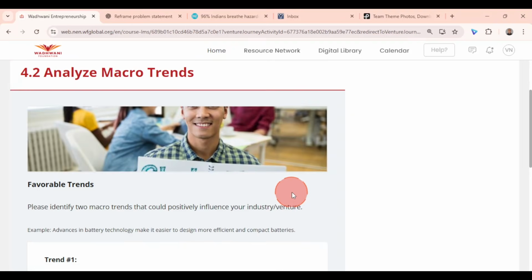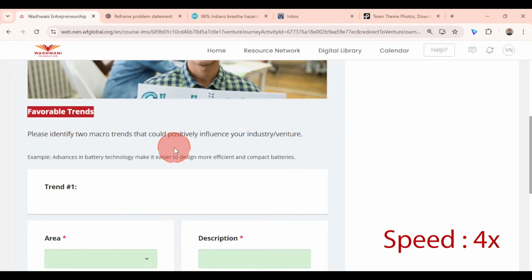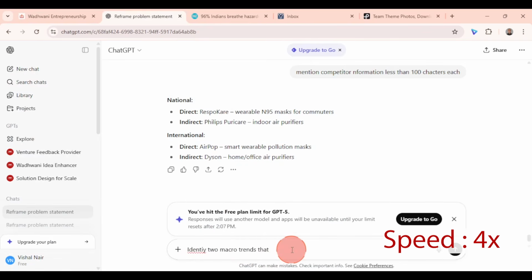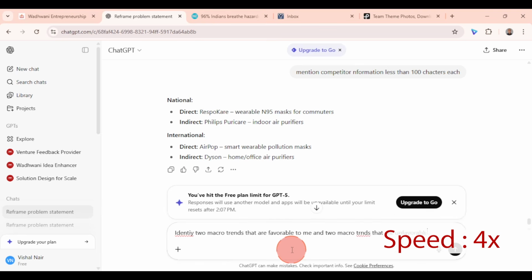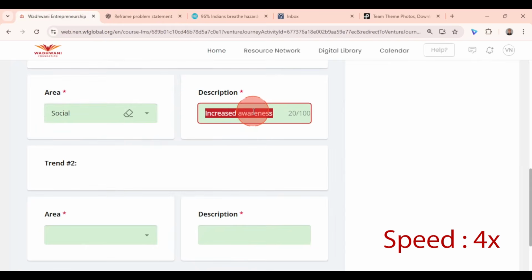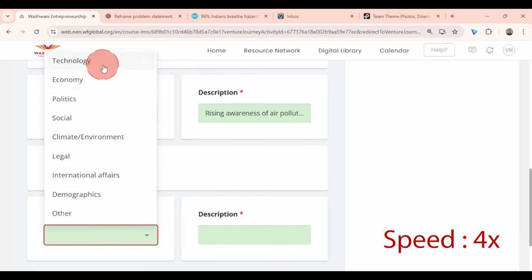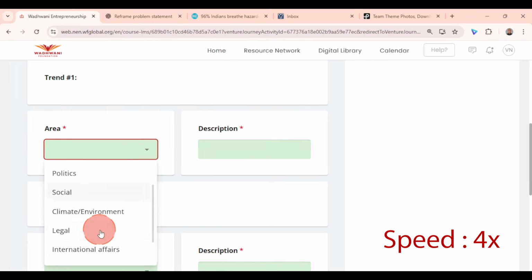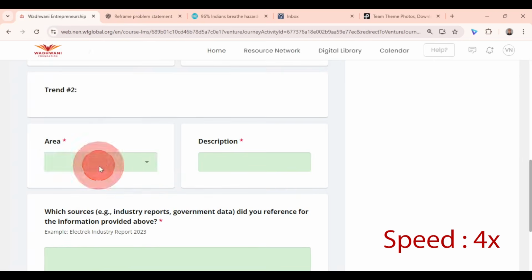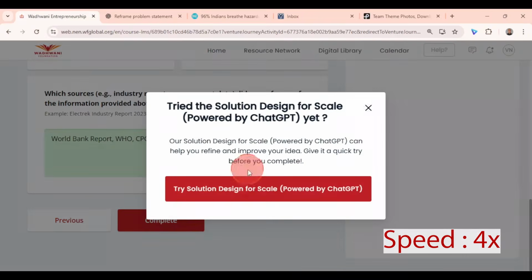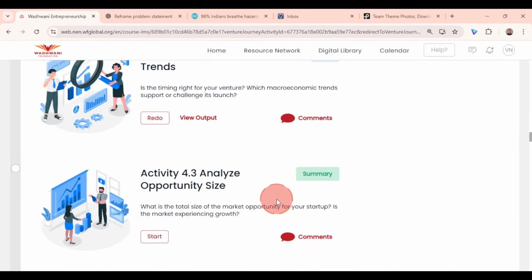Activity 4.2 is about analyzing macro trends. So with that, we have completed activity 4.2.